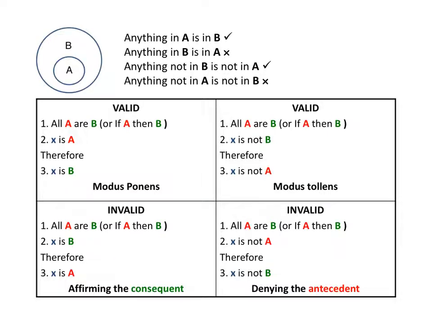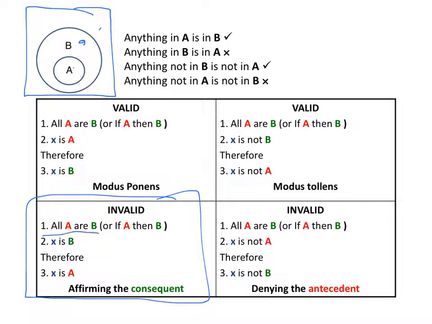So we already discussed this in talking about deductive validity, but just to remind you, this kind of diagram representing the universal generalisation that all A's are B's can help you remember what does and doesn't follow validly from a universal generalisation. You can see from the diagram, obviously, that anything that's in the A circle is also in the B circle, but it's not true that anything in the B circle is also in the A circle. So all A's are B's doesn't mean that every B is an A. And that's why this kind of argument is invalid.